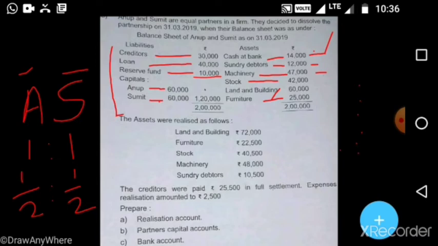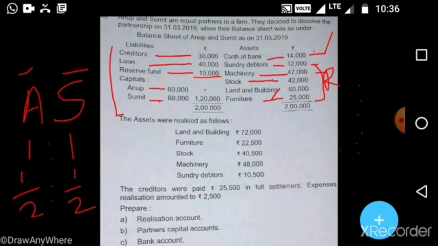These are all asset items and we will record them on the debit side of the realization account at their original values: sundry debtors 12,000, machinery 47,000, stock 42,000, land and building 60,000 and furniture 25,000. So all these items are completed.